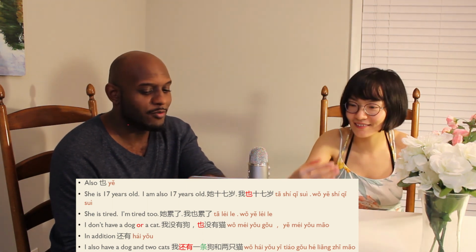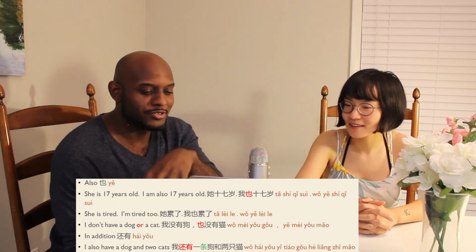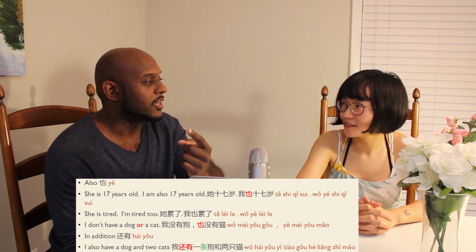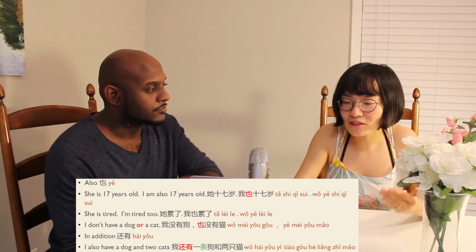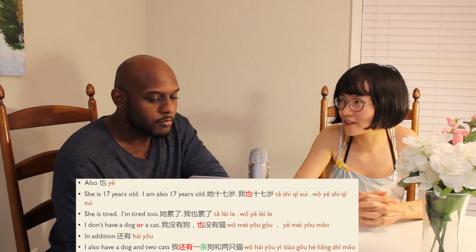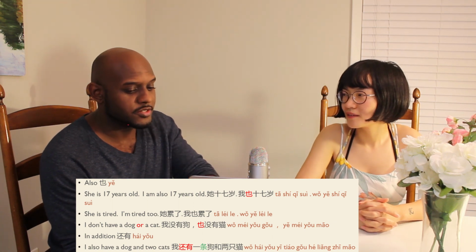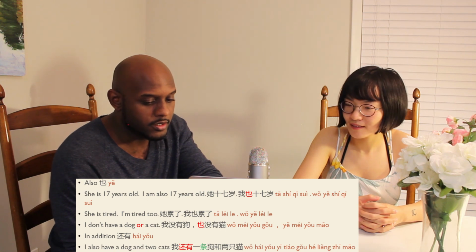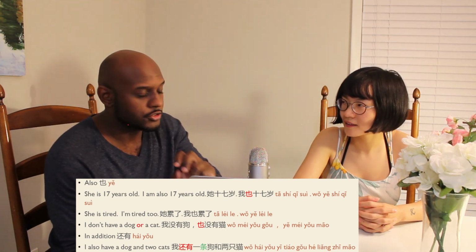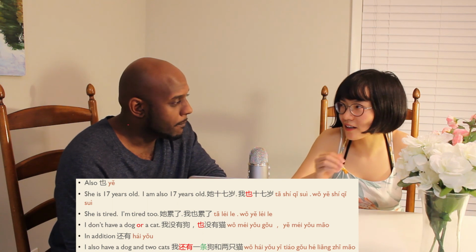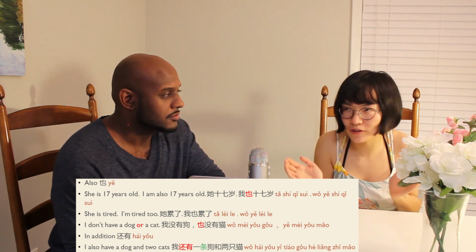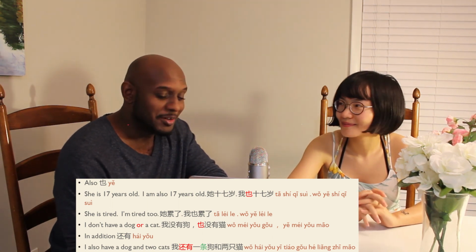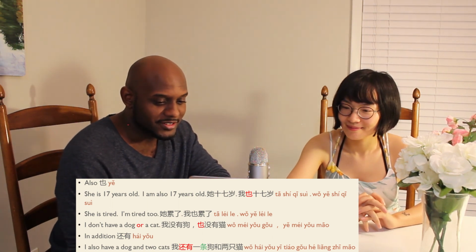For cat, we have a measure word, 只. So just don't get confused. The measure word for dog is 条, because we're saying one dog, we say 一条. You can also say 一只狗, or you can also say 一条狗. Both work. But in this sentence, we're saying 一条狗. And then 两, which is 2. 两只猫. But you cannot say 两条猫 because 猫 is rounder, I guess. These measure words, you really got to get them down. That's why we're sneaking them in here.